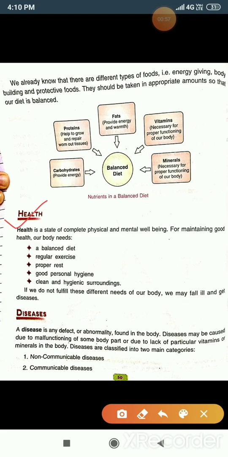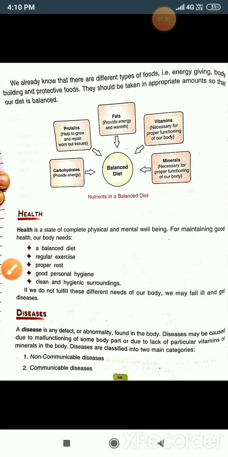To maintain good health, you should take a balanced diet, exercise regularly, take proper rest, maintain good personal hygiene, and keep your surroundings clean and hygienic.